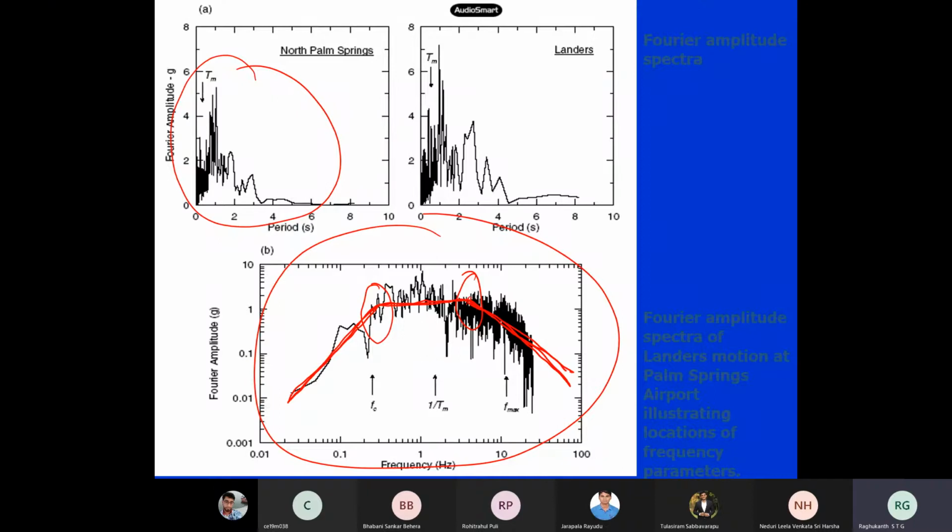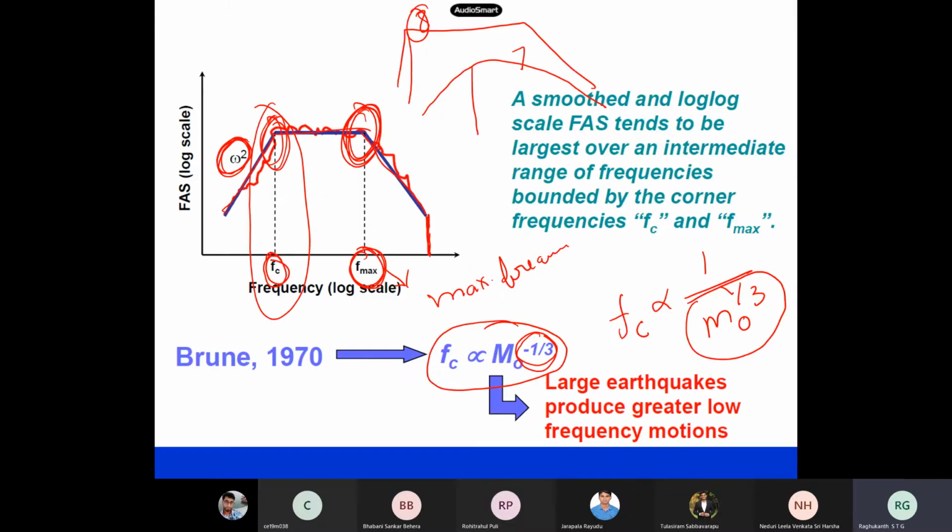Whenever you see any earthquake acceleration Fourier amplitude spectra, you will see these types of shapes, some three straight lines kind of a thing. We saw two corner frequencies. The first is what people call the corner frequency. The other is also a corner, but we call it the maximum frequency.